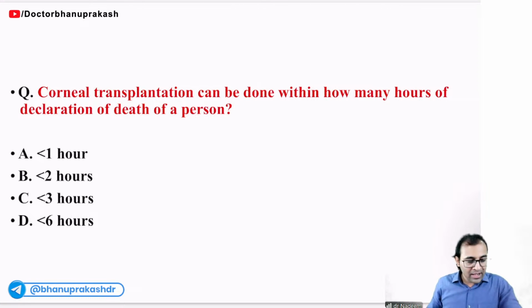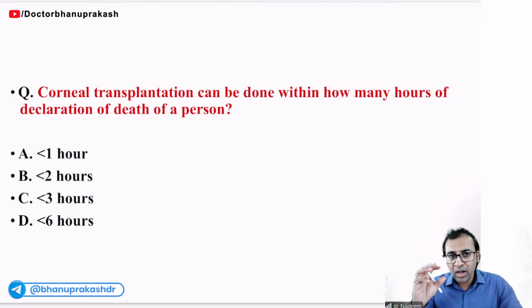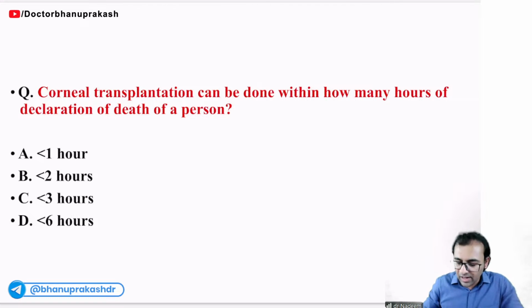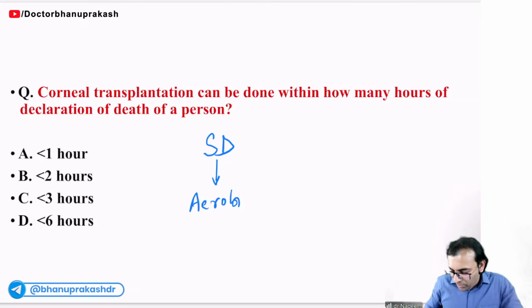We have learned that when there is a stoppage of heart, brain, and lungs, it is clinical death, which is called somatic death. During somatic death, aerobic processes will be stopped, but anaerobic processes will still be working.